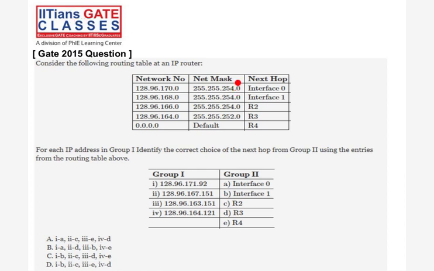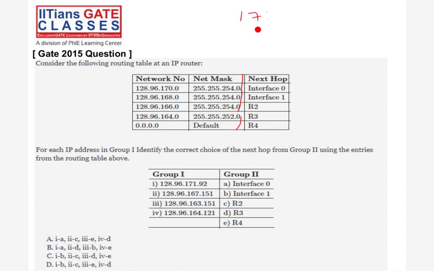Just take the third octet, 171 with 254. You have to do the masking, and you will get 170. If you are doing it with the first entry, yes, I am going to this network number. So interface 0. Easy. This is linked straight.